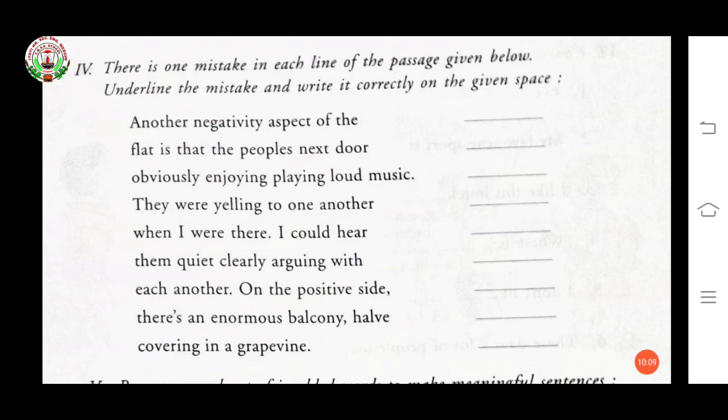Now, each another is written. Another is the mistake. In the place of another, other will come. O-T-H-E-R. Other. On the positive side, there's an enormous balcony, half covering in a grapevine.